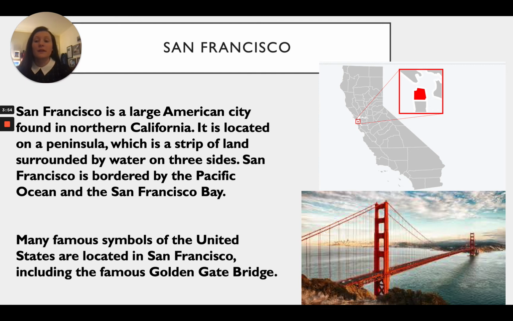It is located on a peninsula, which is a strip of land surrounded by water on 3 sides. So San Francisco is bordered by the Pacific Ocean and the San Francisco Bay. So many famous symbols of the United States are located in San Francisco, including the famous Golden Gate Bridge.